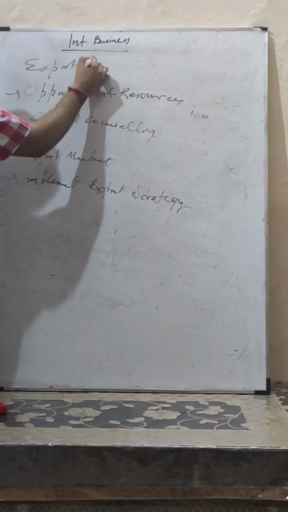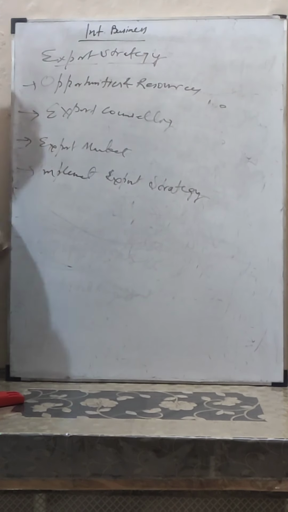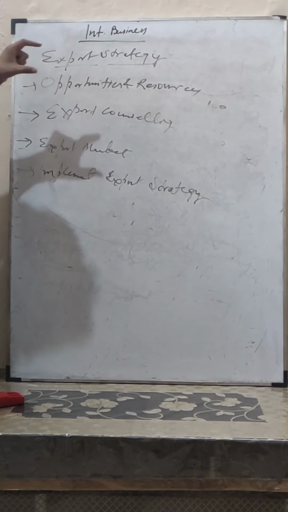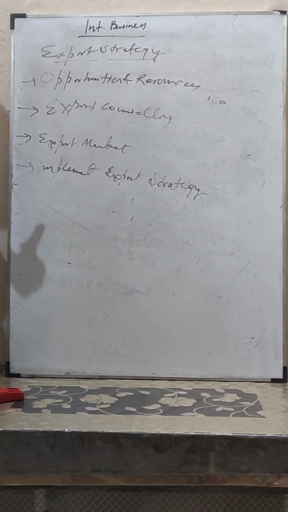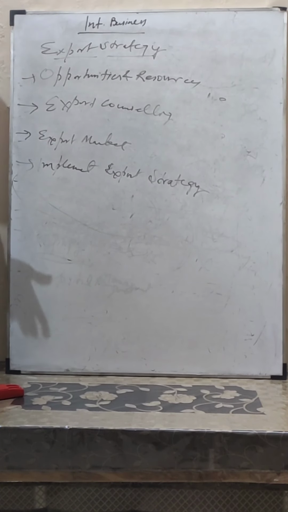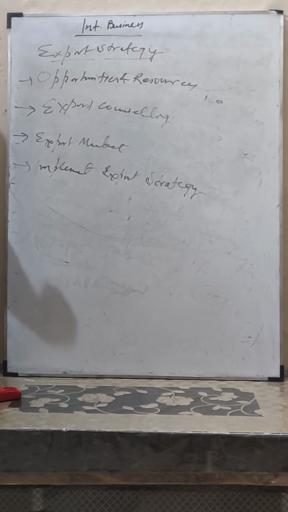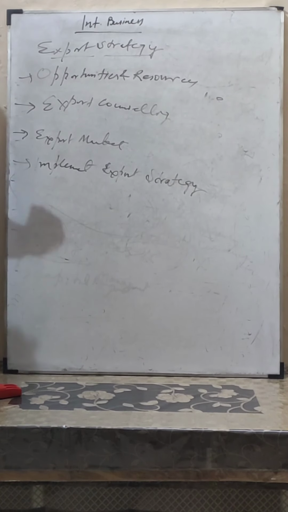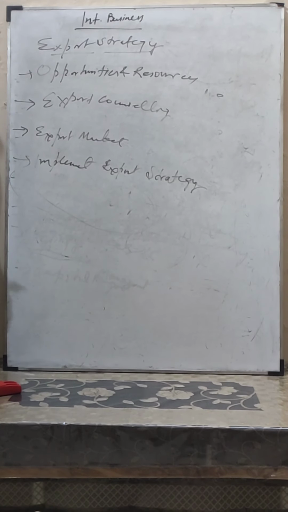So how to form an export strategy? What are the key elements of export strategy? Before going to the key elements, we need to understand what types of firms are present in the system of a country. There can be a firm which is not at all interested in exports. They are happy and they are capable enough to cater only to the needs of the domestic market.